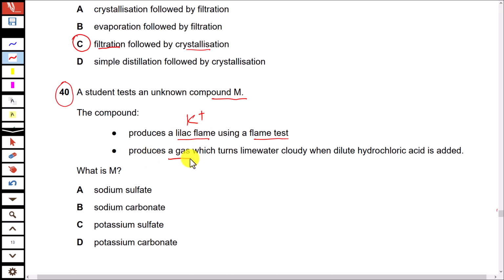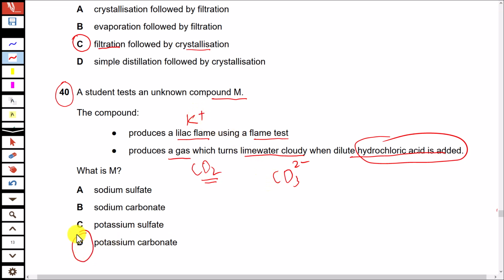Second, it produces a gas which turns lime water cloudy when hydrochloric acid is added. So this is carbon dioxide gas, and carbon dioxide gas is evolved when acid reacts with carbonate. So this is the test for carbonate. The second part of the compound is carbonate. So the compound is potassium carbonate. That is option D here.